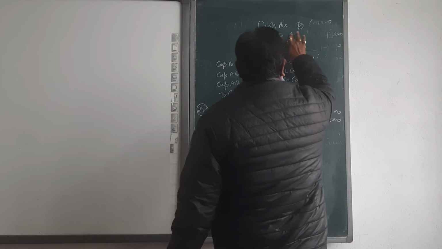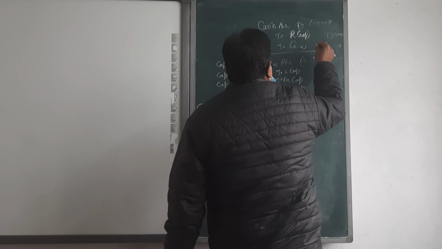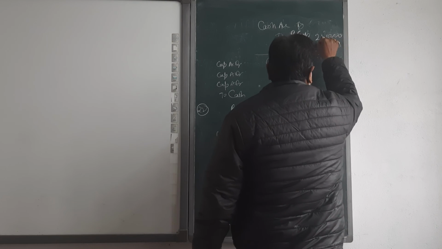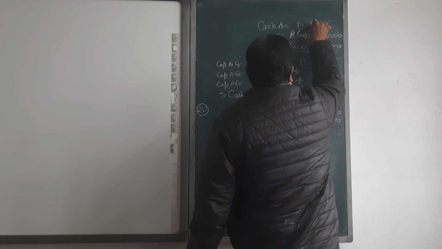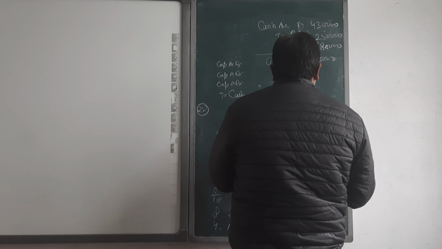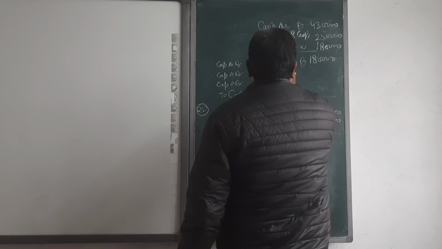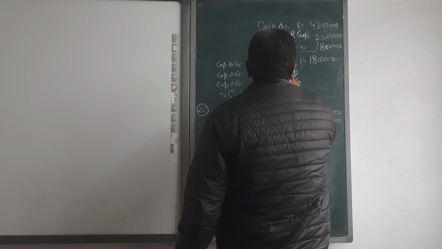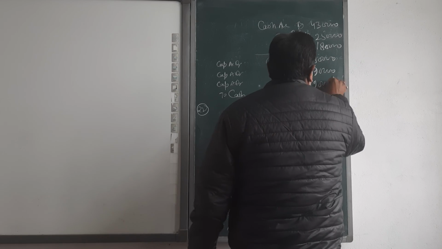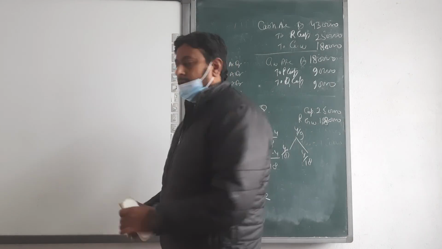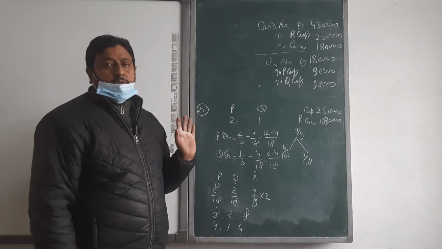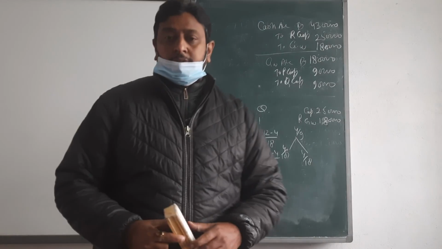Then go for the entries. Cash account debit to R's capital, amount 2,50,000 and 1,80,000, which means 4,30,000. Then the 1,80,000 goes to P's capital and Q's capital equally, 90,000 and 90,000. Is there withdrawal or not? No withdrawal, so there is no need of the third entry. Up to this for the second question. Clear? Okay, now we go on to solve the questions.